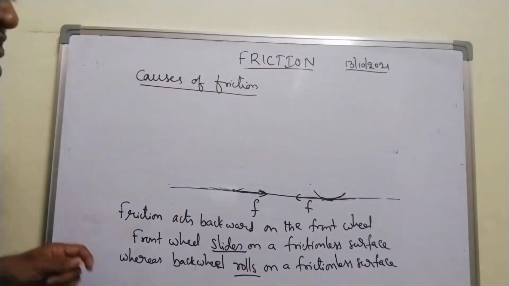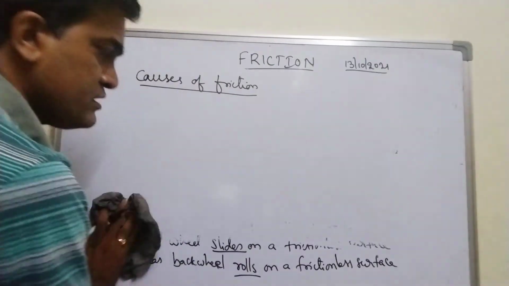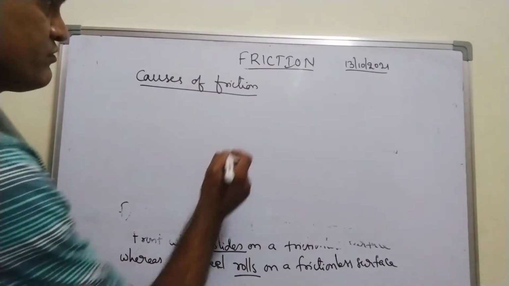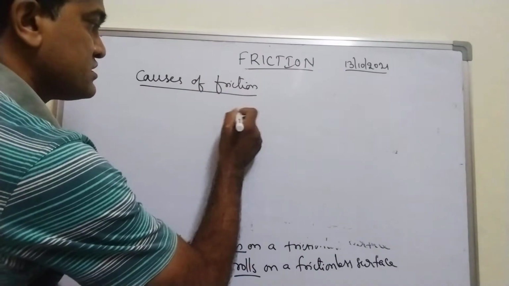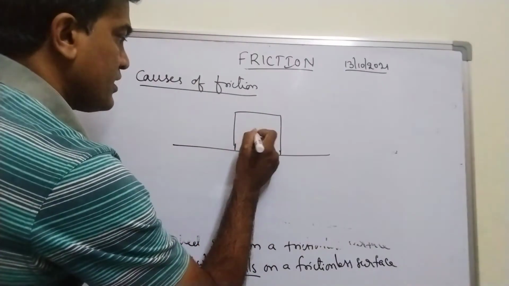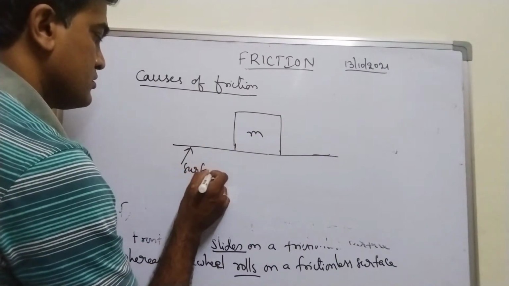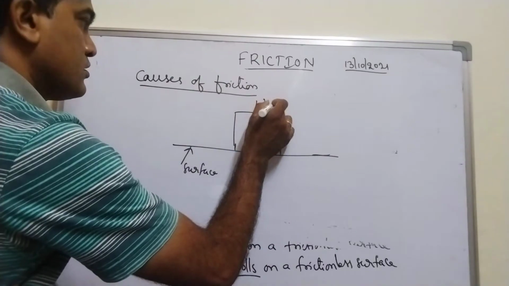What is the cause of friction? Generally, when a block of mass m is in contact with the surface, okay, this is the block.